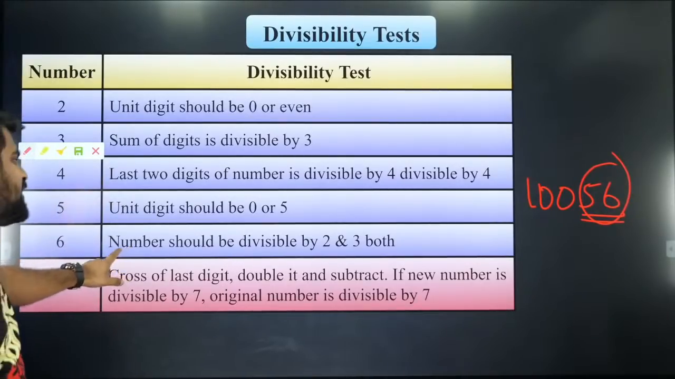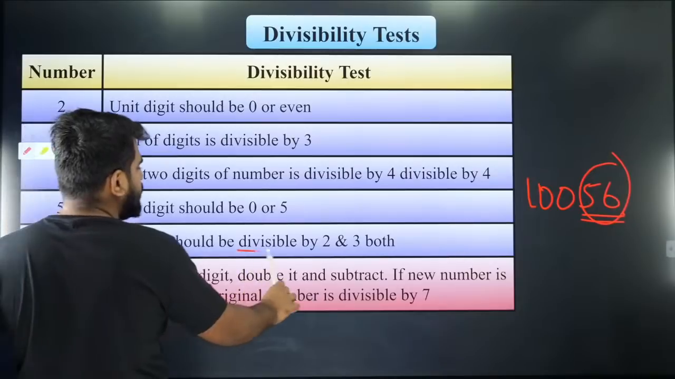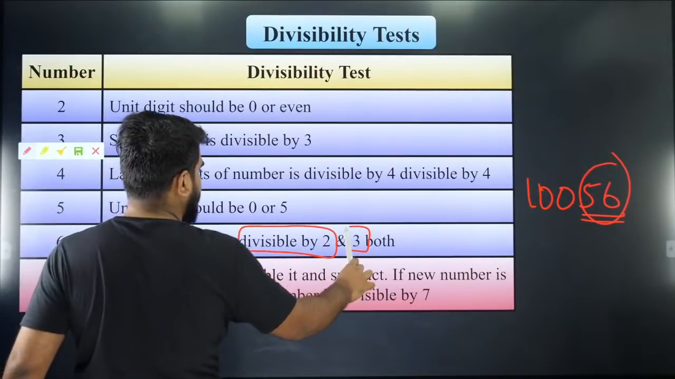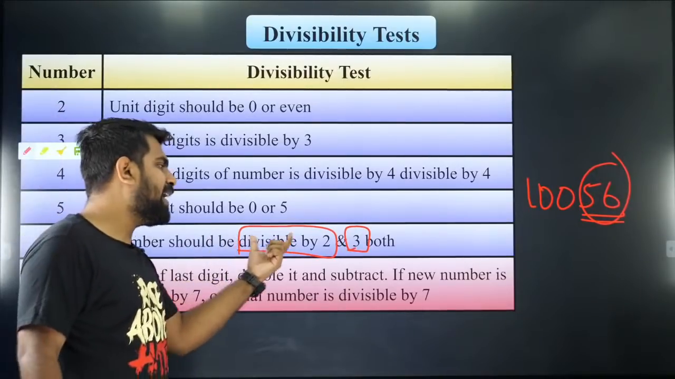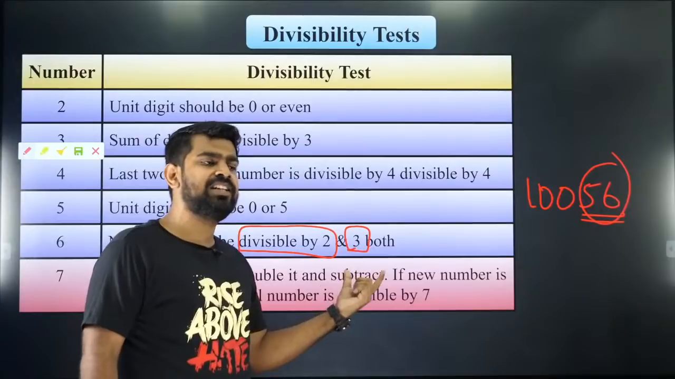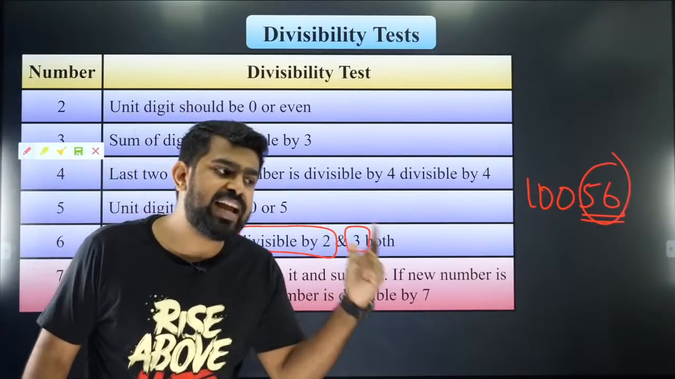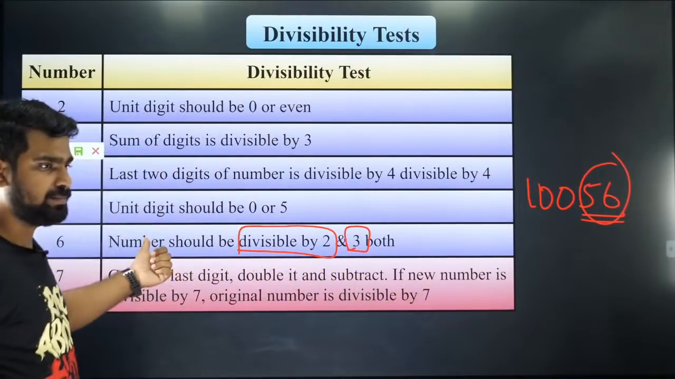6 is also very obvious because 6 means it should be divisible by 2 and it should be divisible by 3. Both should be valid. So if divisible by 2 and divisible by 3 are both satisfied, then it is divisible by 6.